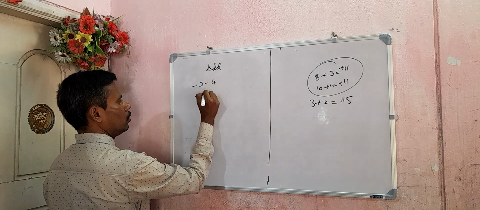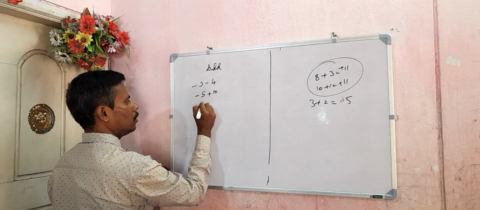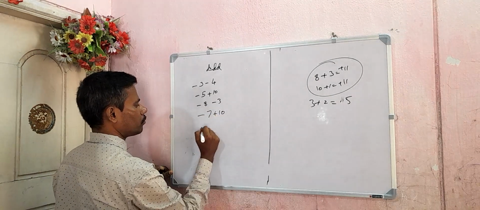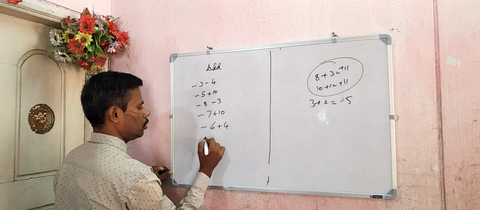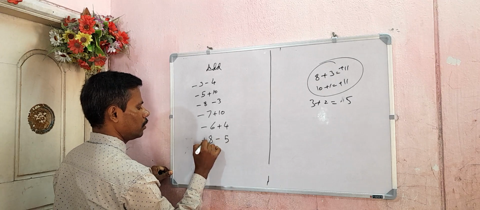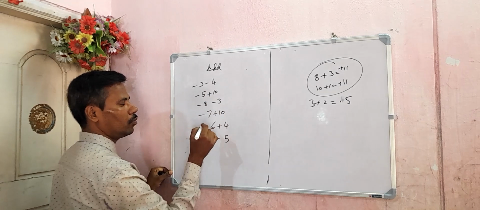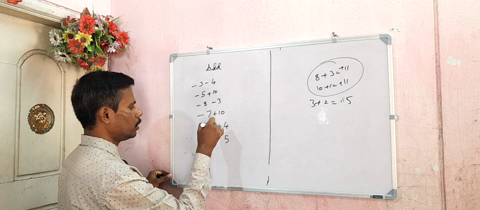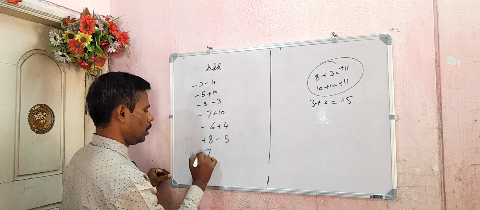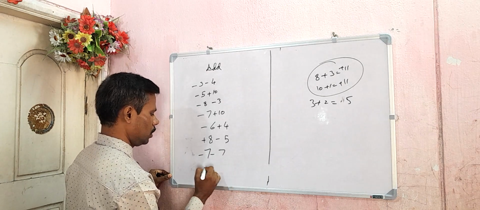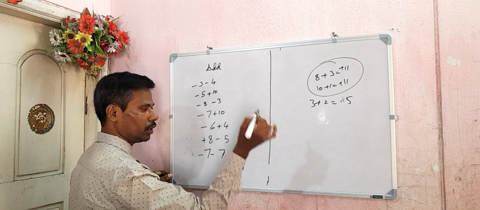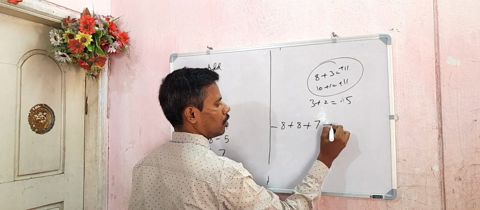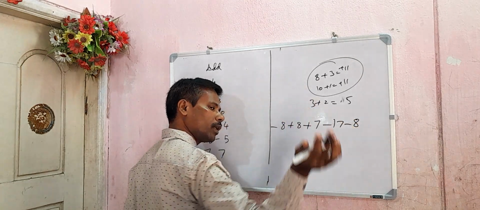-3, -4, -5 plus 10, -8 minus 3, -7 plus 10, -6 plus 4, 8 minus 5. How many questions did I tell? I forgot. 10 questions now. 1, 2, 3, 4, 5, 6, 7, only that many are over. -7, -7. In the next week, we will see this type of questions. That will be covered in the coming week.